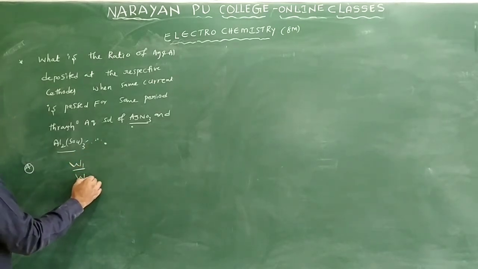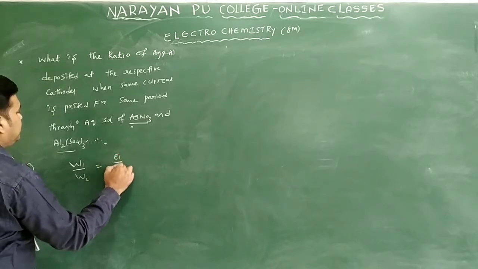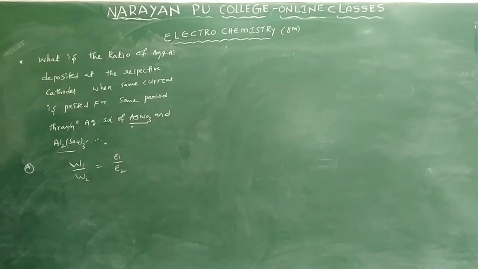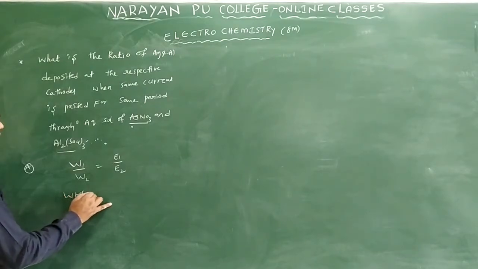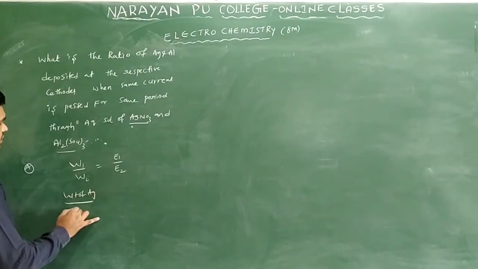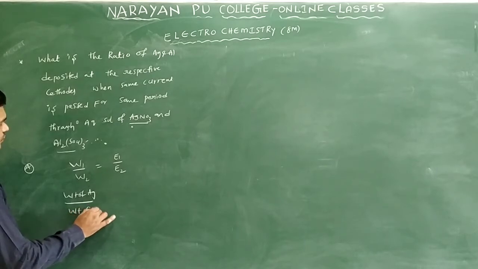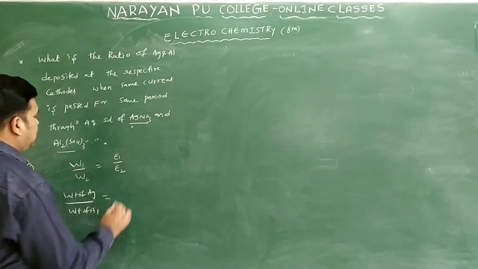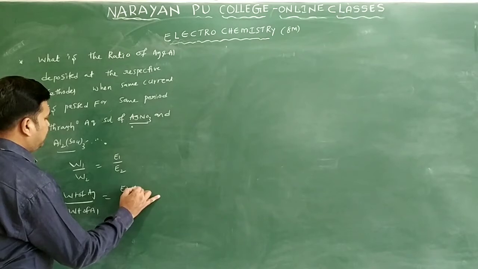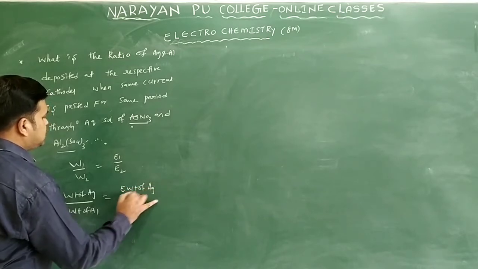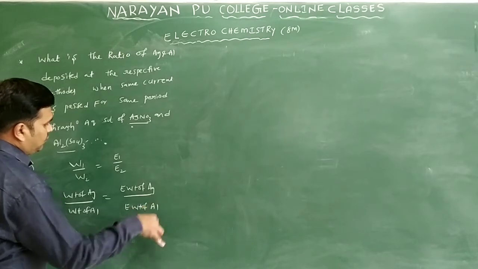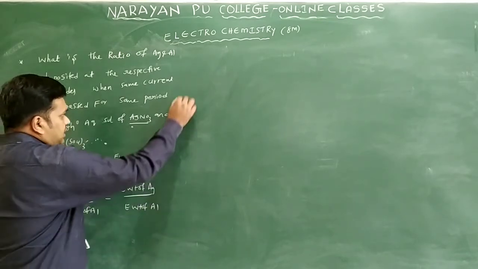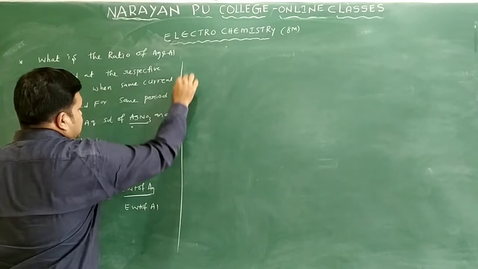Generally you know the formula we have: W1 by W2 is equal to E1 by E2. So W1, I am writing here, weight of silver by weight of aluminum is equal to equivalent weight of silver by equivalent weight of aluminum. This is the formula if you apply Faraday's second law.